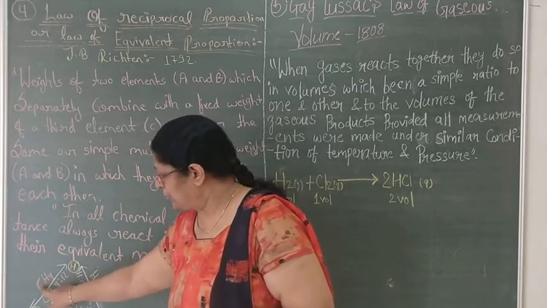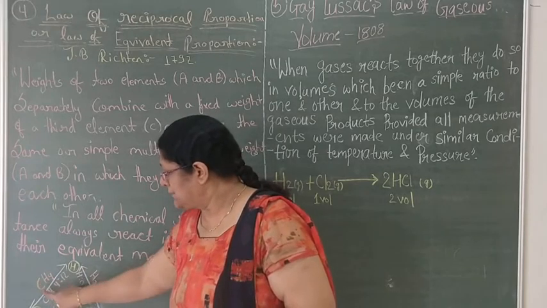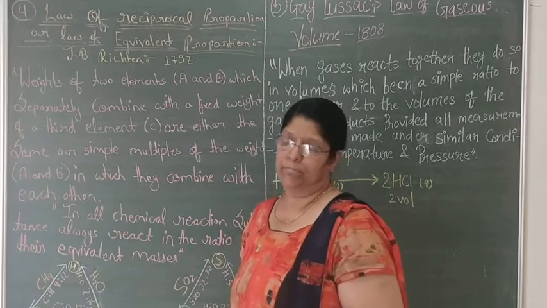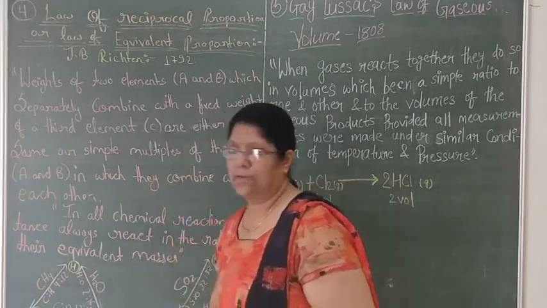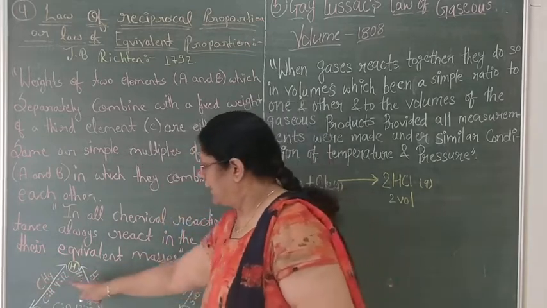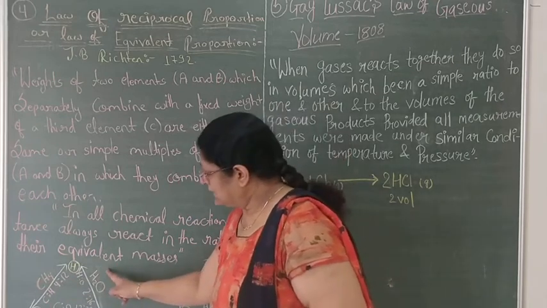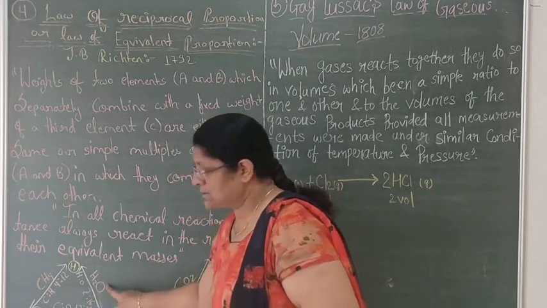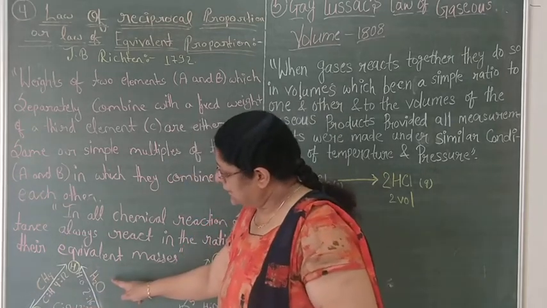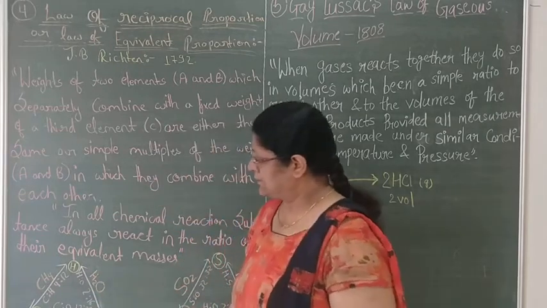carbon in these two processes, in the process of forming methane and CO2, carbon is constant, hydrogen and oxygen are different. The amount of carbon will remain constant, even though the element is common, but the hydrogen and oxygen differ. In the same way, here oxygen is common, but hydrogen and carbon differ.